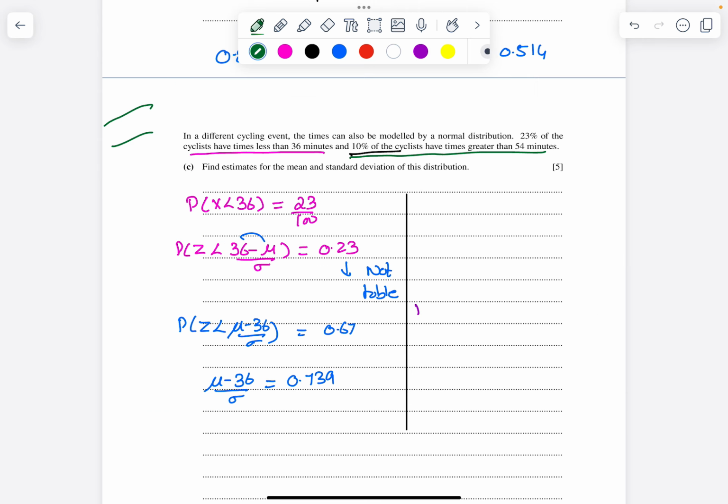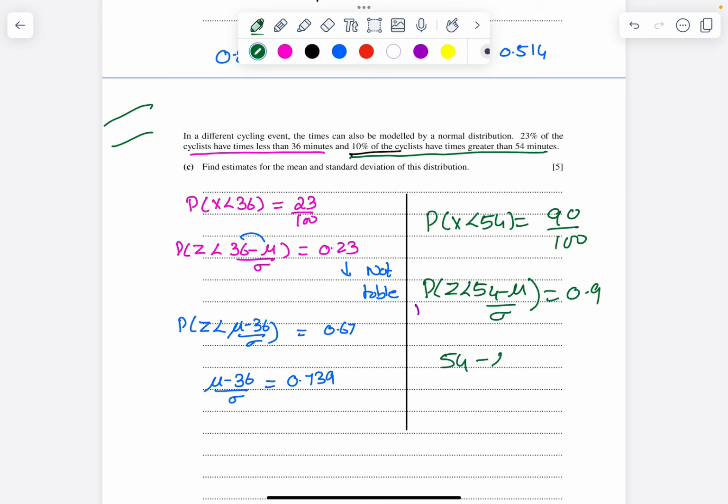Then greater than 54 is 10%. So less than 54 will be the remaining 90% of the cyclists. So probability of z less than (54 minus mu) by sigma should be equal to 0.9.